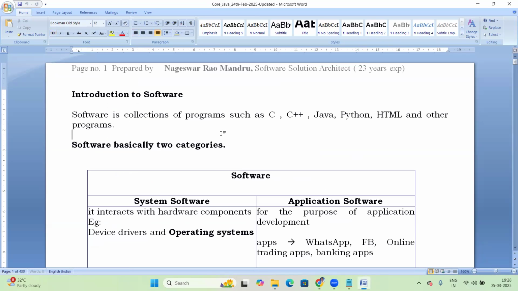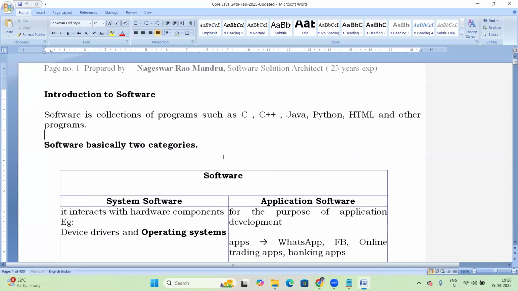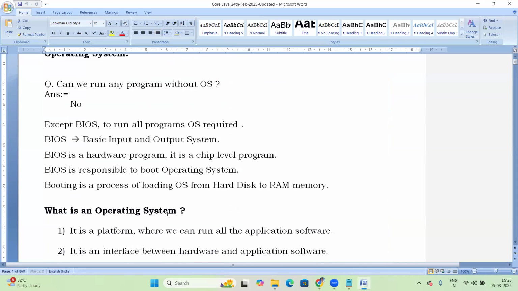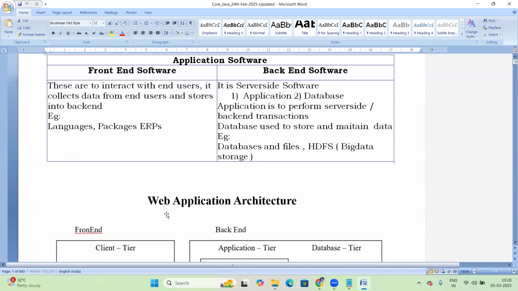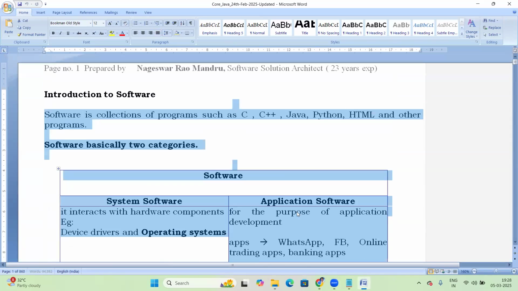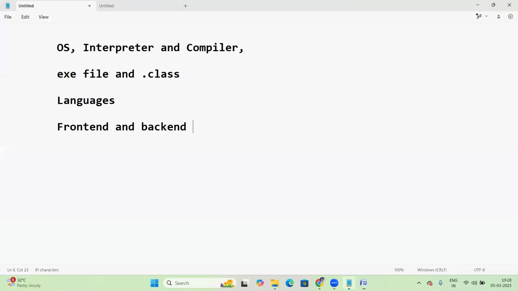After finishing class, you can go through this document, same as I explain. So let us start today's topic.